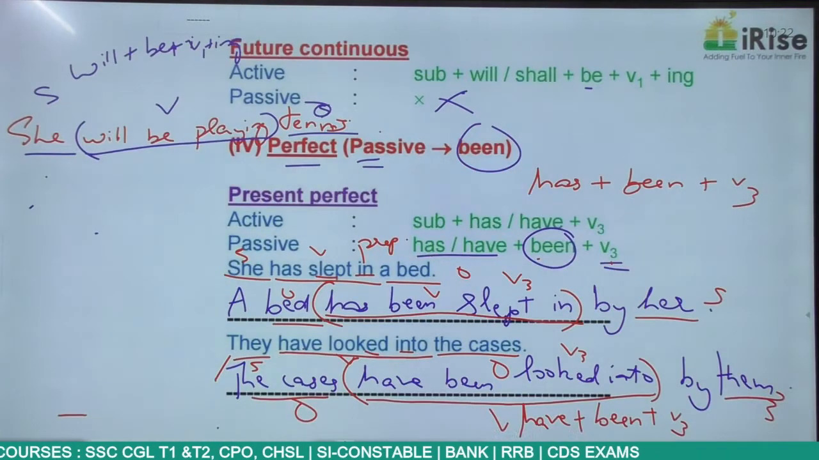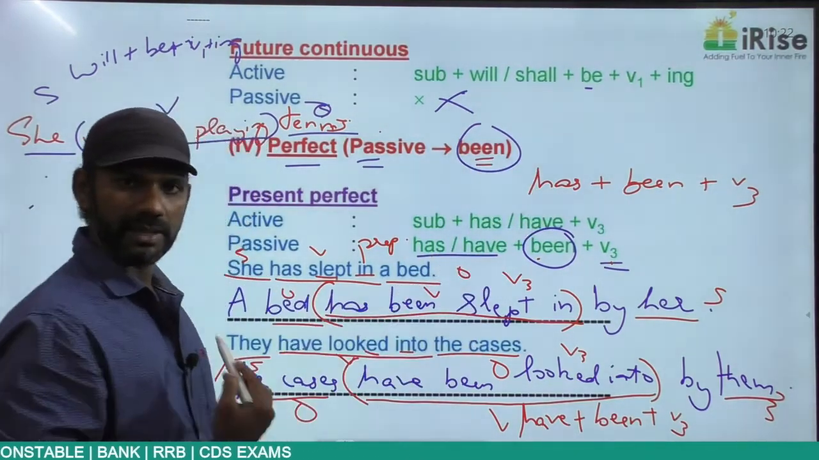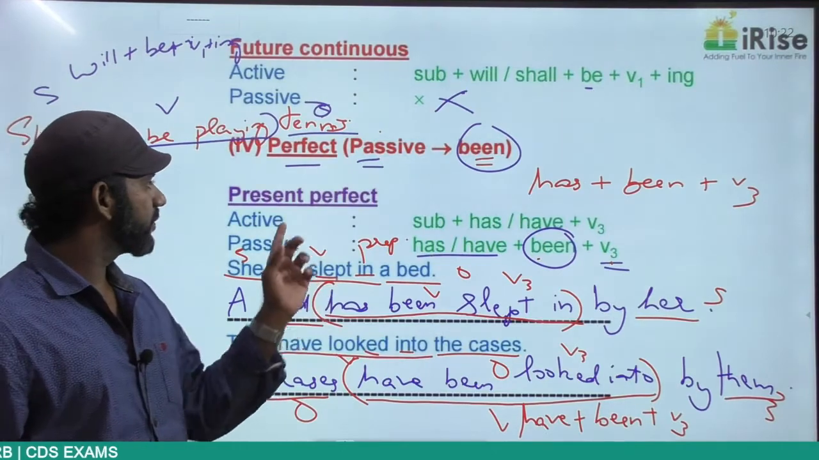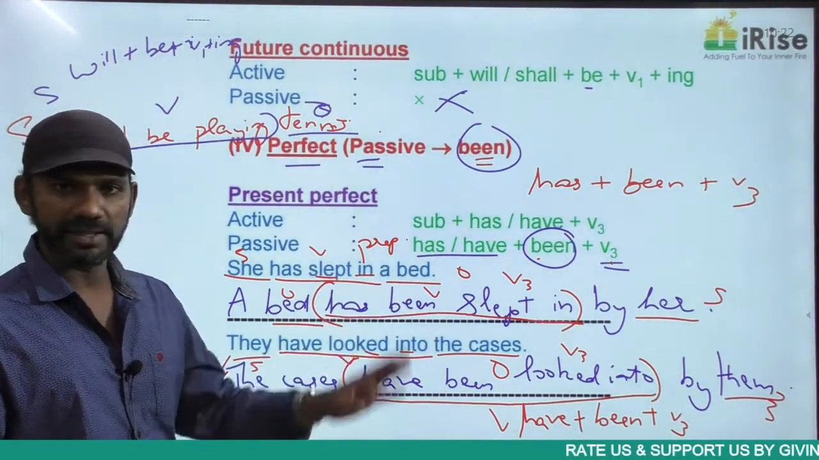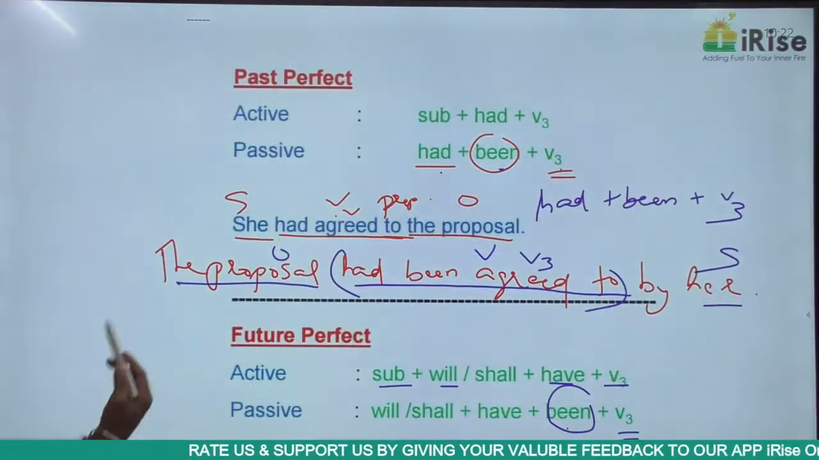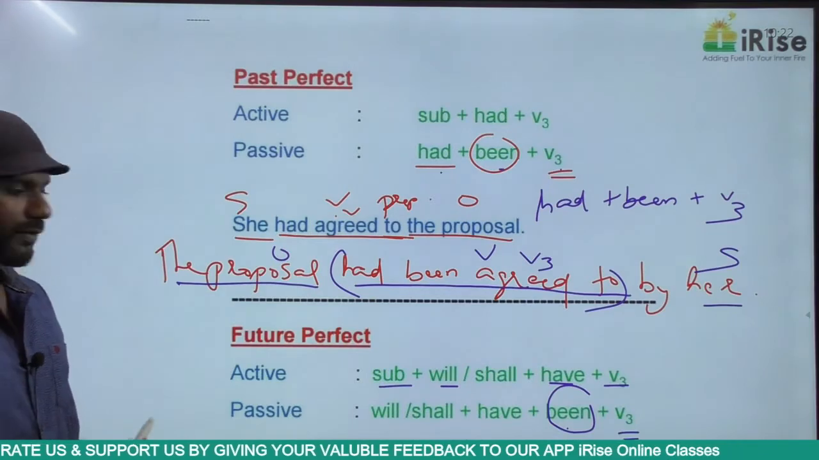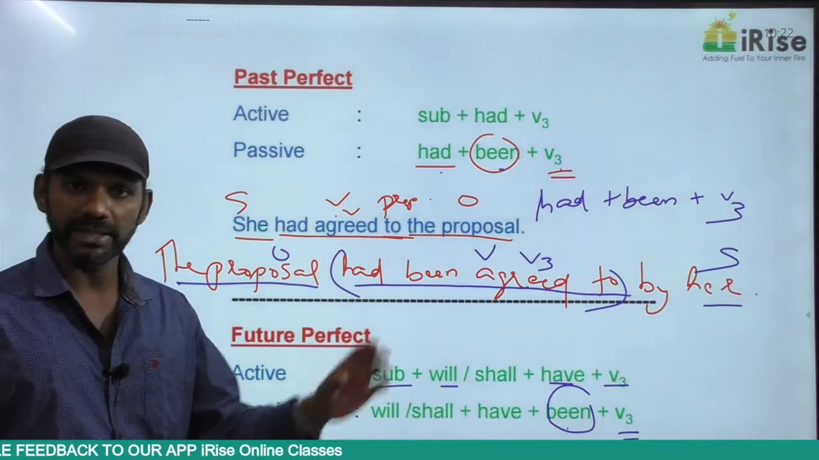Now, I told you earlier, in every perfect sentence in the passive voice, been must be there. The structure of present perfect in the passive voice is has or have plus been plus V3. Past perfect passive voice: had plus been plus V3. Future perfect passive voice: will or shall plus have plus been plus V3.